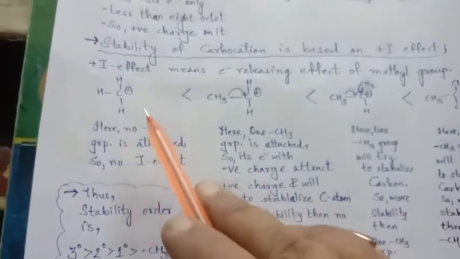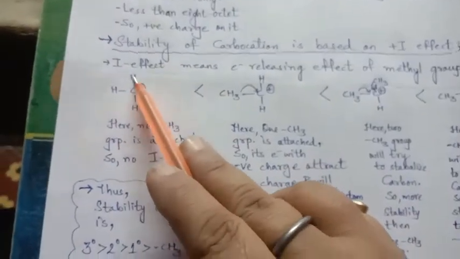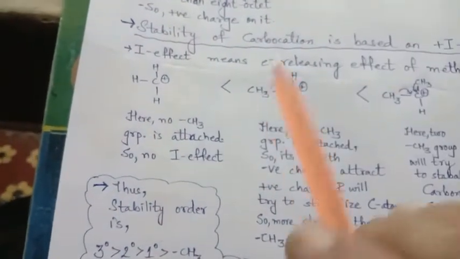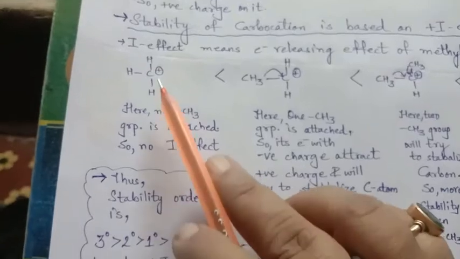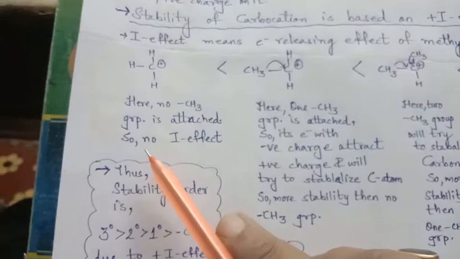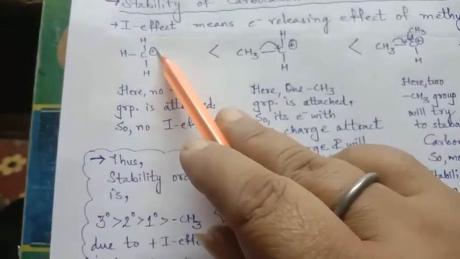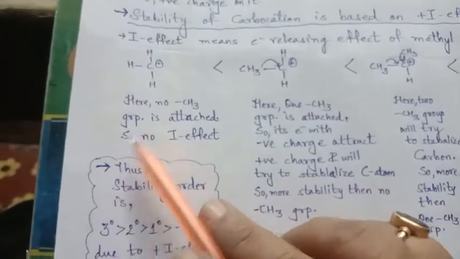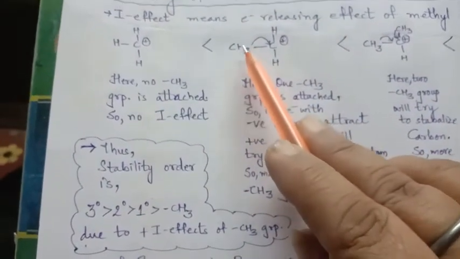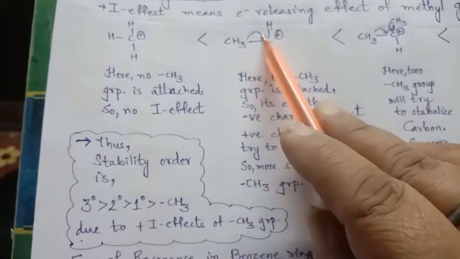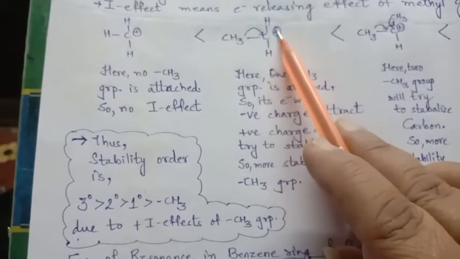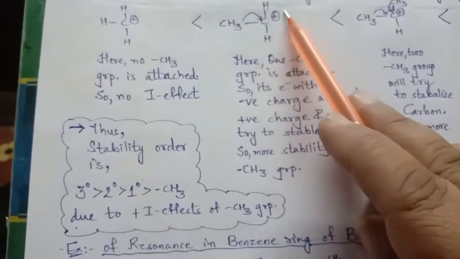Let us see. Here we can see this is the carbon and there is no attachment of any methyl group. So it has no methyl group, and that means no inductive effect, so the positive charge will not get stabilization. But here there is one methyl group attached. So this methyl group will release electrons to the carbon, and because of that the positive charge will be stabilized.